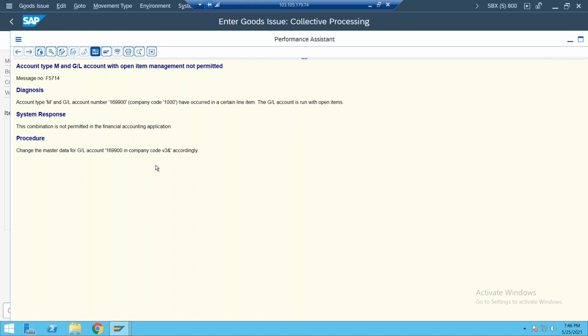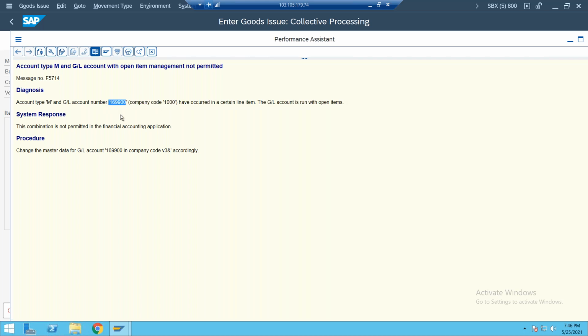So we are facing some issue. This is a GL account here. Change the master data for the GL account in company code V3 accordingly. Most of the finance people change these as per their requirement. Account type M and GL account number. Let me check here.